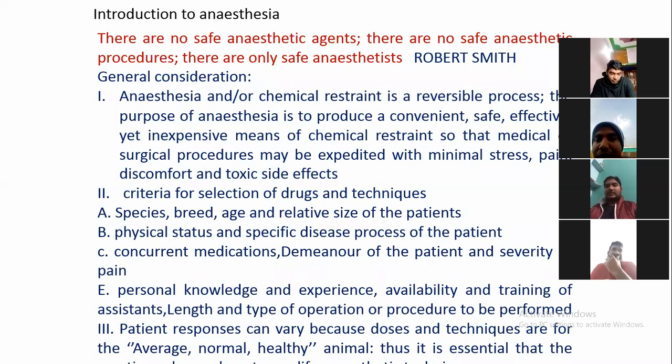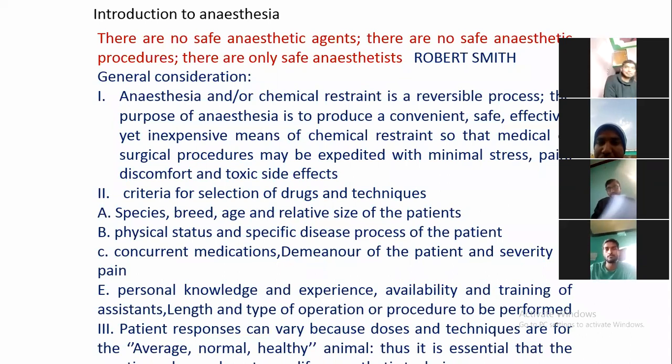So the basic purpose of anesthesia and chemical restraint is to give minimum stress, pain, discomfort, and toxic side effects. These should be our basic aim for administration of any type of anesthetic agent. And the criteria for selection of drugs and technique is also important.